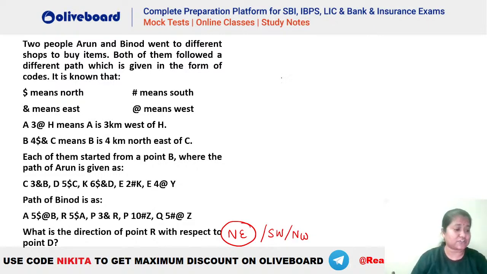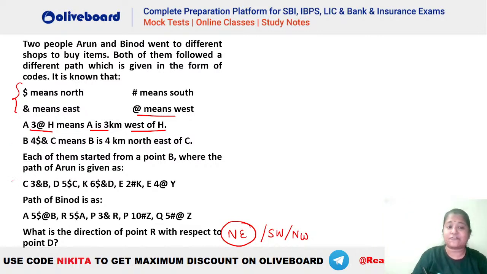Let's see how this has to be done. We have two paths in here. Two people, Arun and Binod, went to different shops to buy items. Both of them are following a different path here. You can see that some codes have been given here. Like let's say A3 @ H. What does that mean? The @ denotes west. So A is 3 kilometers west of H. Similarly, here we have different paths. Kunal, very good evening.